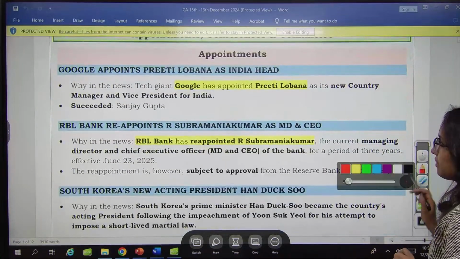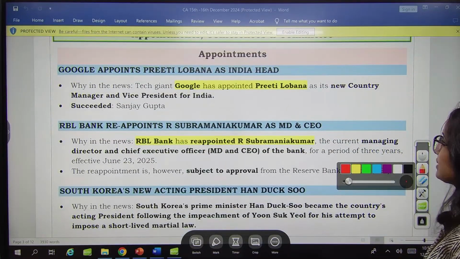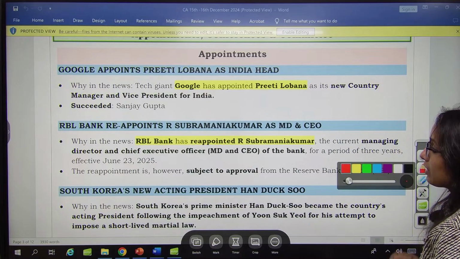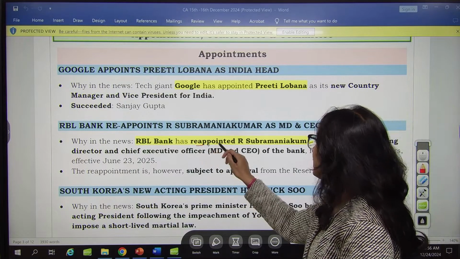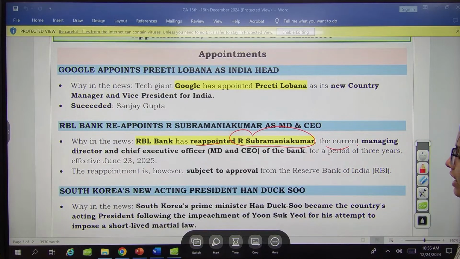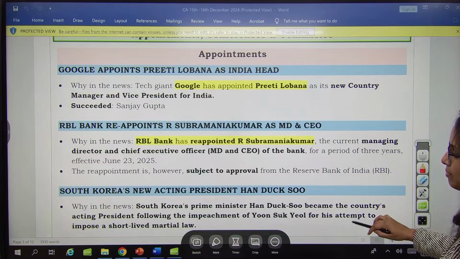In appointments, Google has recently appointed Preeti Lobana as the new country manager and vice president of India, succeeding Sanjay Gupta. Then RBL Bank has reappointed R. Subramania Kumar as the managing director and chief executive officer of the bank.